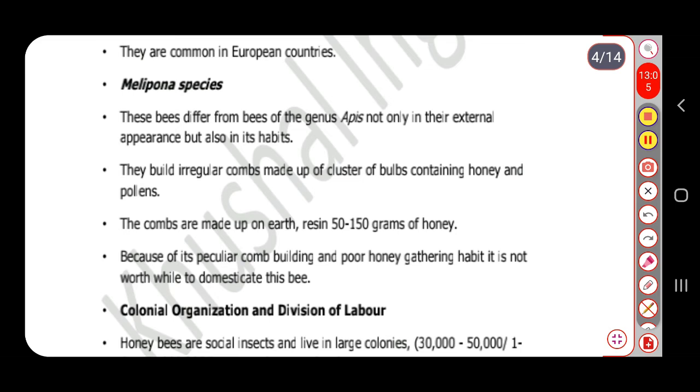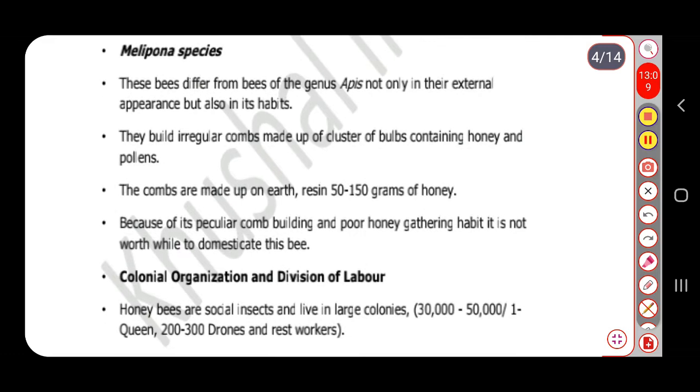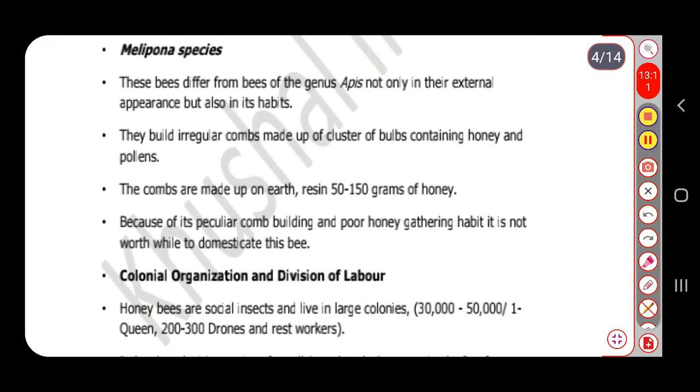Next one, which is different from the previous species, is the Melipona species. These bees differ from the genus Apis not only in their external appearance but also in their habits.